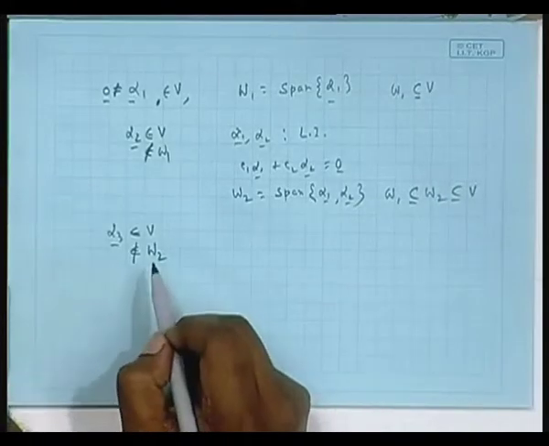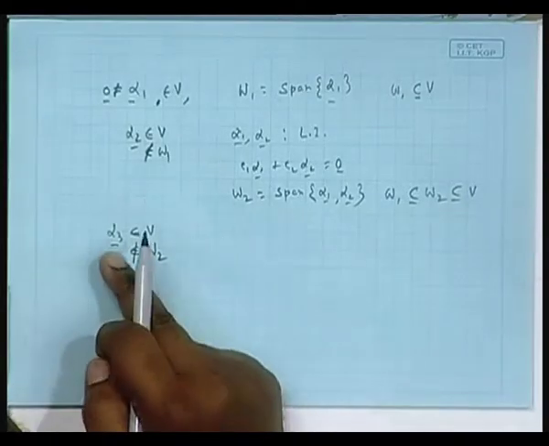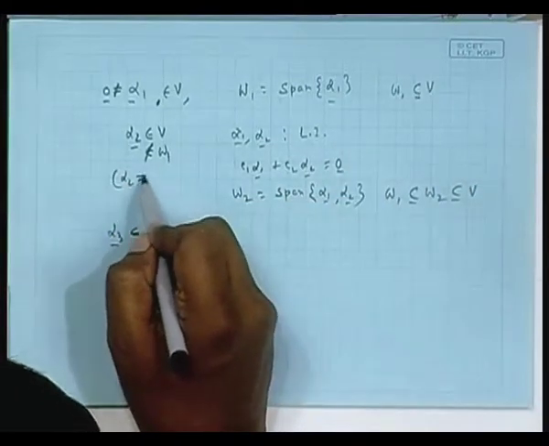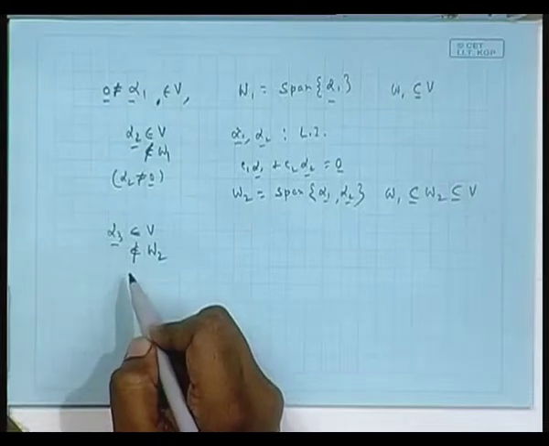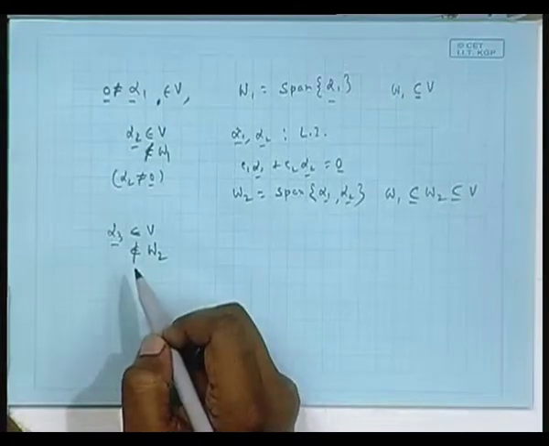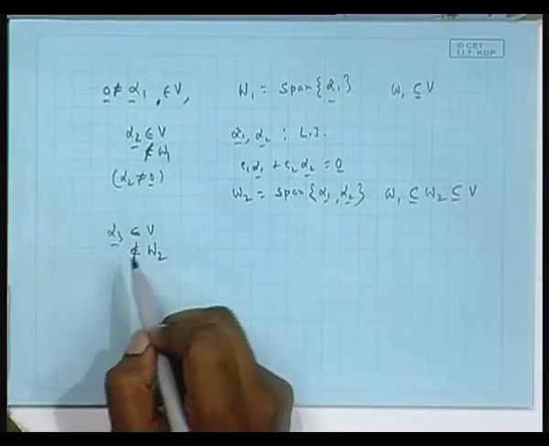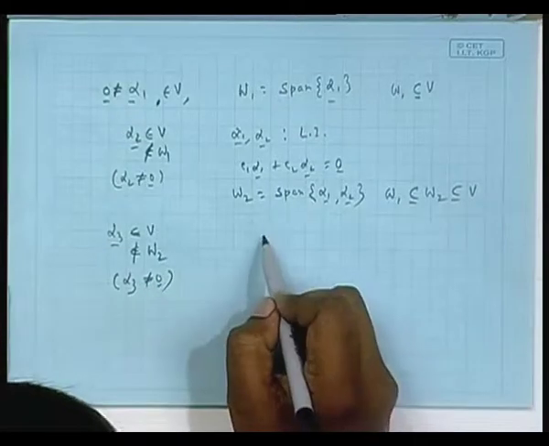If it is not in W 2, it is not in W 1, that means it is outside W 2. Obviously, alpha 3 cannot be the 0 vector, like alpha 2 could not be 0, because W 2 contains 0. 0 is unique, it is the same 0 of V. I am outside W 2, so alpha 3 cannot be the 0 vector. Again, append this.